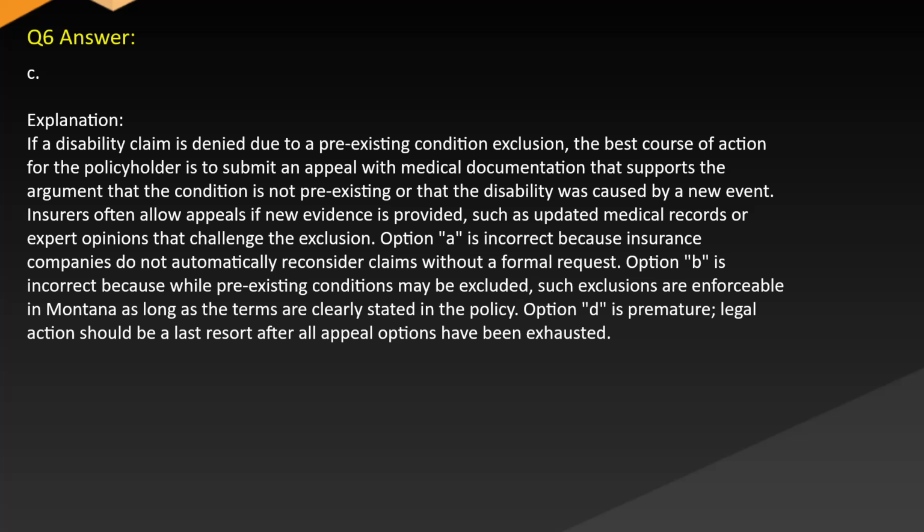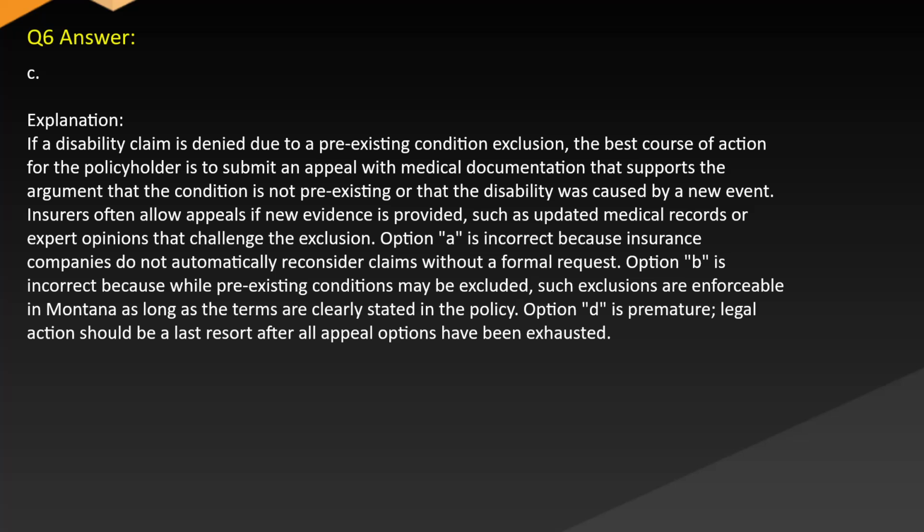Answer C. Explanation. If a disability claim is denied due to a pre-existing condition exclusion, the best course of action for the policyholder is to submit an appeal with medical documentation that supports the argument that the condition is not pre-existing or that the disability was caused by something else. In any event, insurers often allow appeals if new evidence is provided, such as updated medical records or expert opinions that challenge the exclusion. Option A is incorrect because insurance companies do not automatically reconsider claims without a formal request.